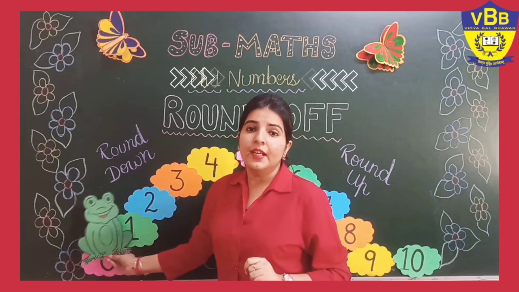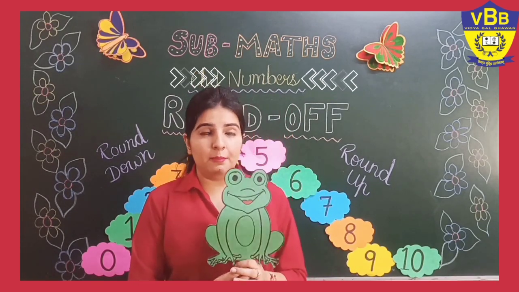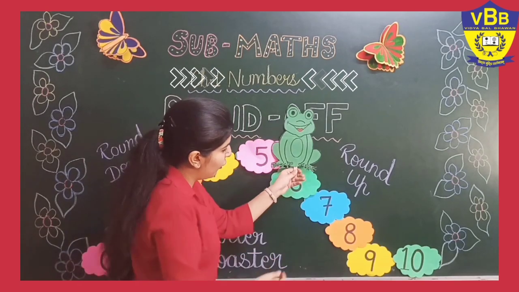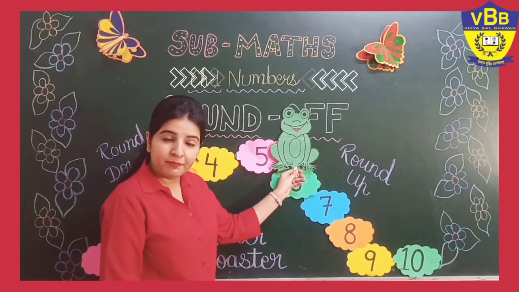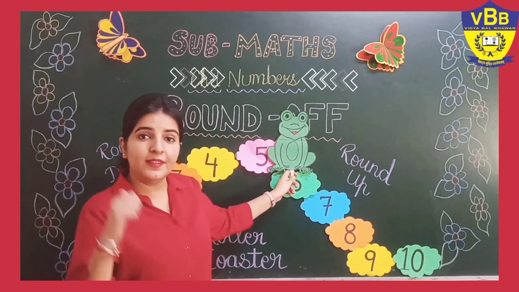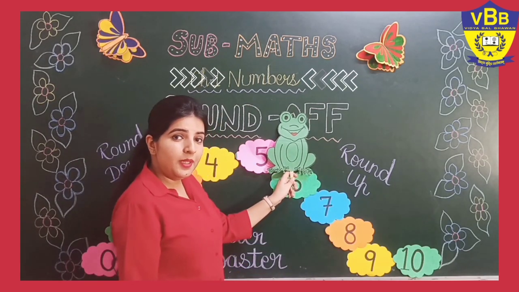Fine everyone? Now let us take one more example. Now my number is 6. So let me take my frog to number 6. Now students, tell me whether the number 6 is near 0 or near the number 10. Tell me.